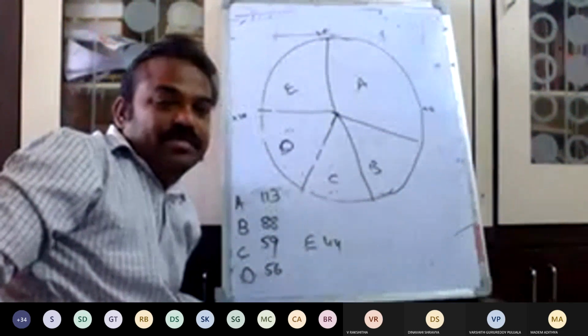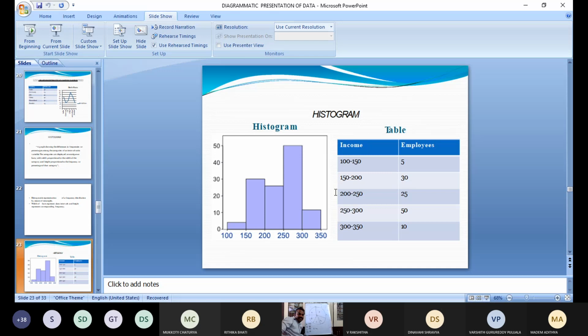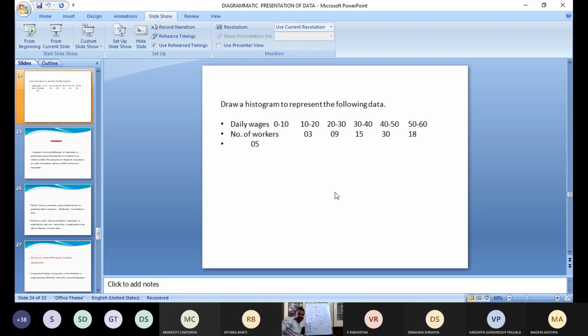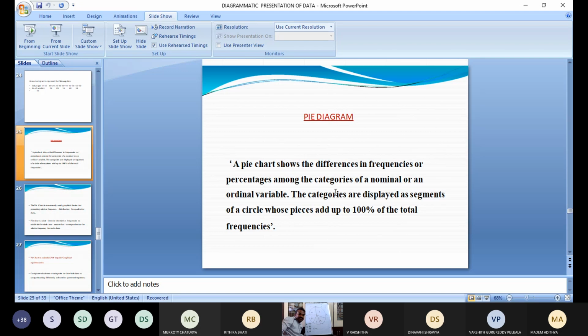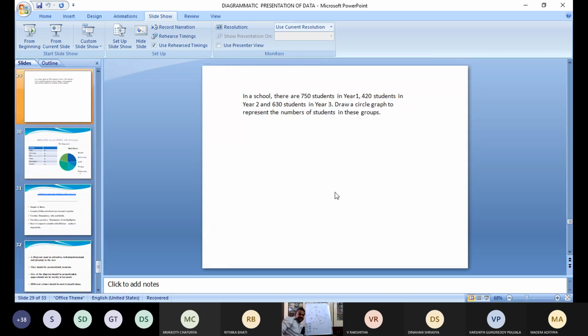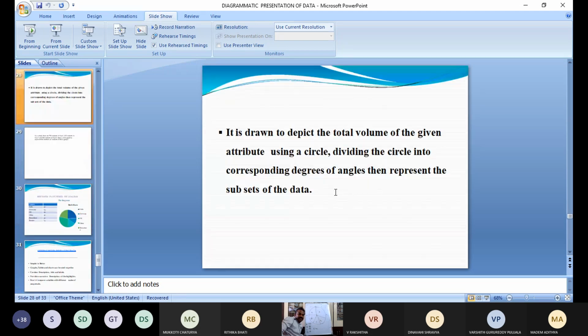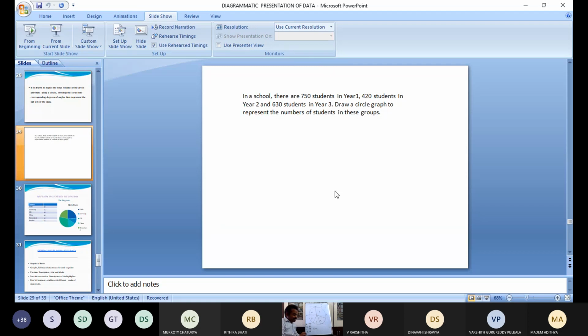So this is a histogram. See? Pie diagram. Okay, one problem is here. Just convert it to 360 degrees and tell me your values. Then I will discuss.